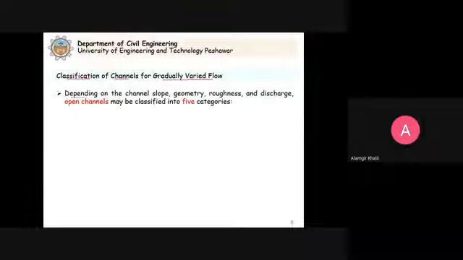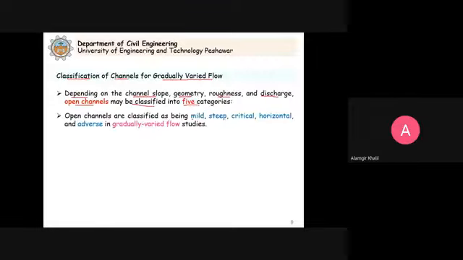Depending on the channel slope, geometry, roughness, and discharge, open channels may be classified into 5 categories. Open channels are classified as being mild, steep, critical, horizontal, and adverse in gradually varied flow studies. So it means that we can classify the open channels into 5 different categories when we consider gradually varied flow studies.